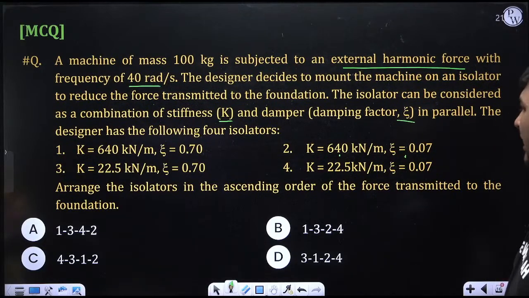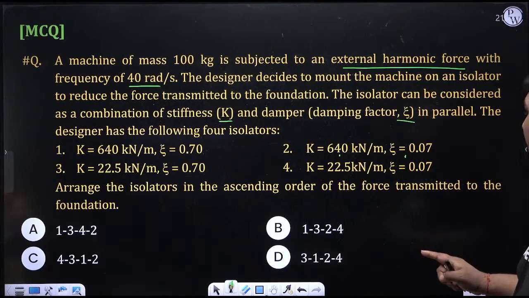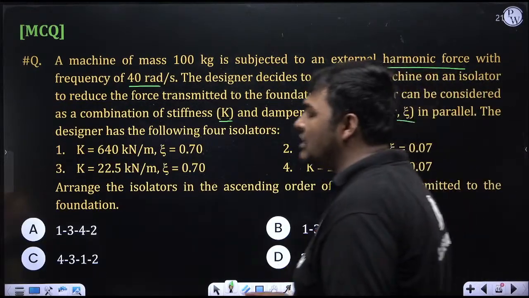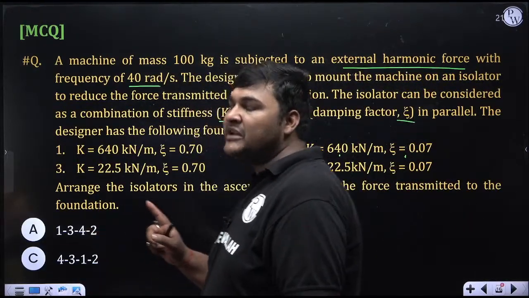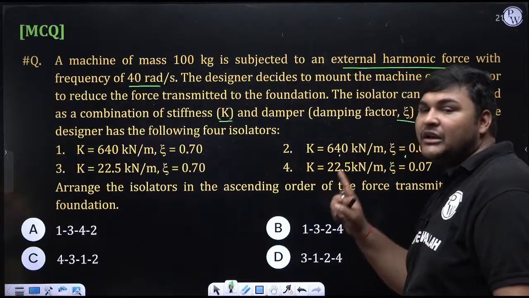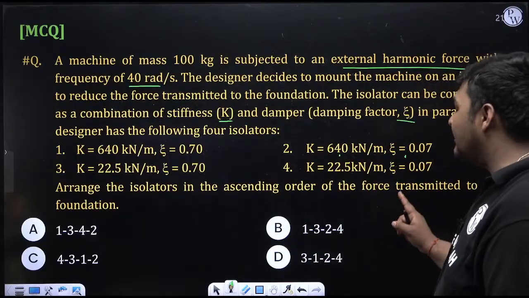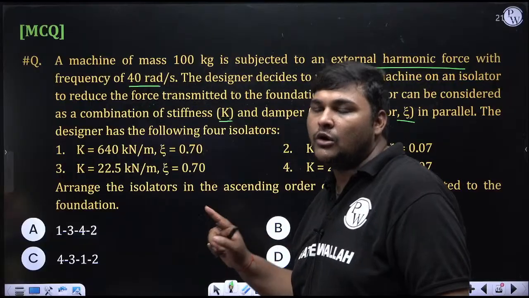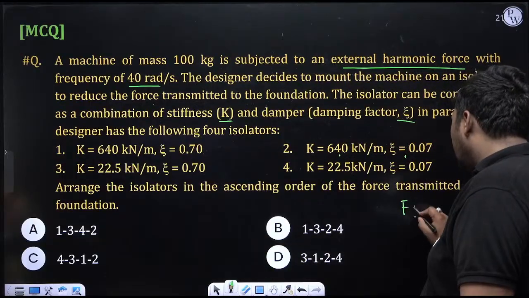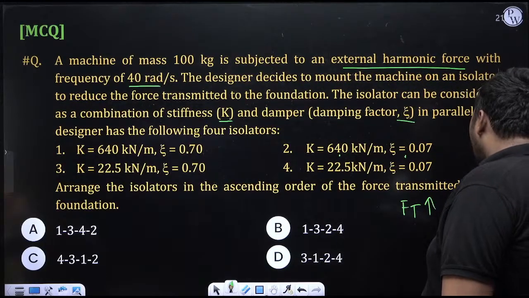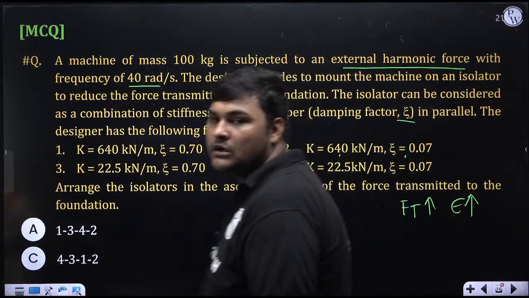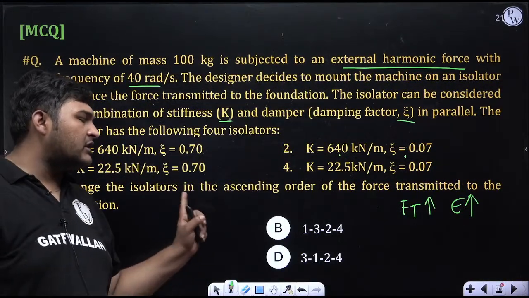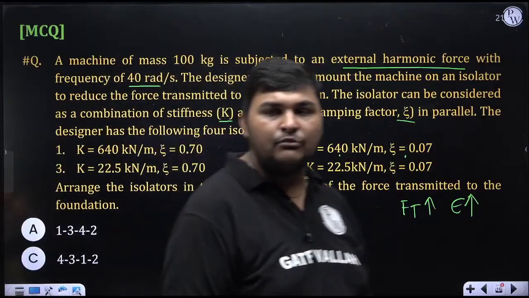Now we have to arrange these isolators in ascending order, meaning increasing order of force transmitted to the base. If Ft is lesser, that will come first. If Ft is more, that will come later, because we have to write this sequence in the increasing order of Ft. And increasing order of Ft means increasing order of transmissibility ratio epsilon. For the case in which epsilon is lesser, we write first; for the case in which epsilon is more, we write later.